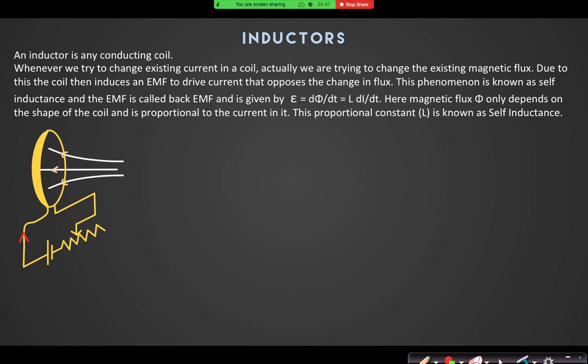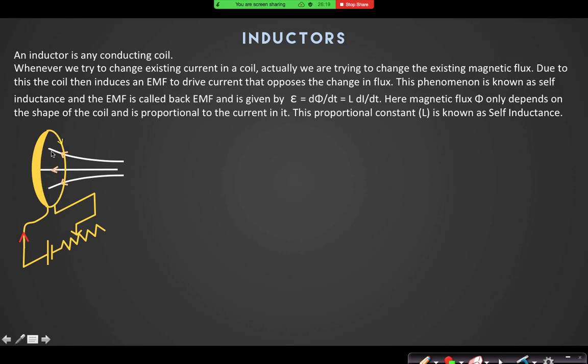You can see here I have drawn a situation. There is a loop, there is a coil, which was carrying a current I through that battery. Initially the current I was there, and due to this current I, can you see there is a magnetic field developed that is crossing through that particular area? Yes or no? This current will produce a magnetic field in this direction. Yes.